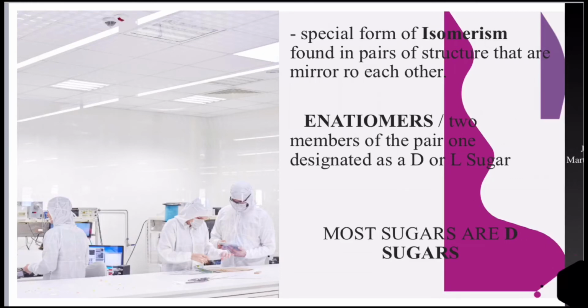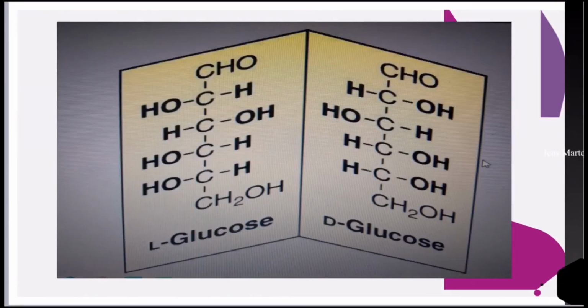In the D-isomeric form, the OH group on the asymmetric carbon, a carbon linked to 4 different atoms, farthest from the carbonyl carbon is on the right, while in the L-isomeric form it is on the left. Enzymes known as racemases are able to interconvert D and L forms, D to L and L to D.